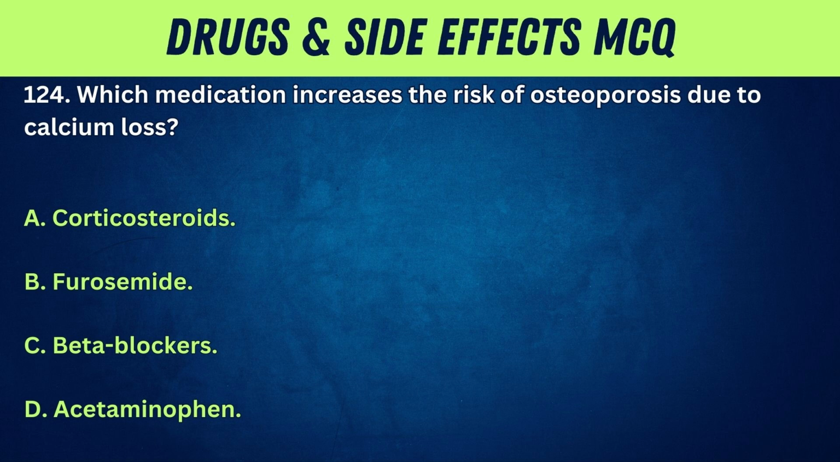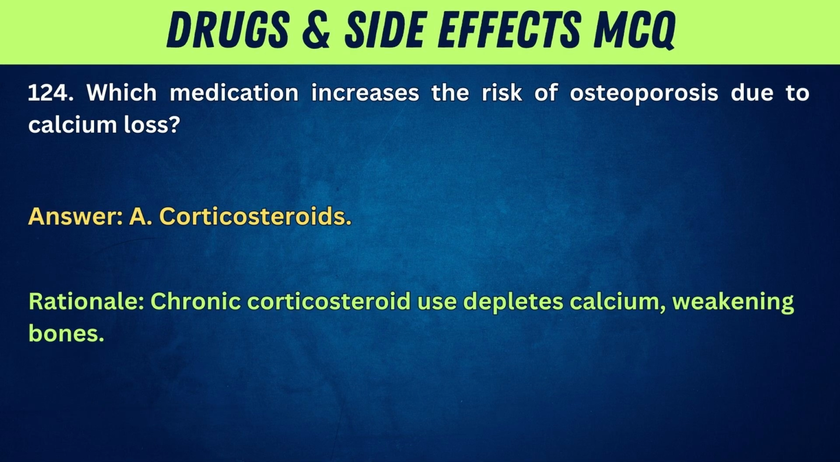124. Which medication increases the risk of osteoporosis due to calcium loss? A. Corticosteroids. B. Furosemide. C. Beta blockers. D. Acetaminophen. Answer: A. Corticosteroids.